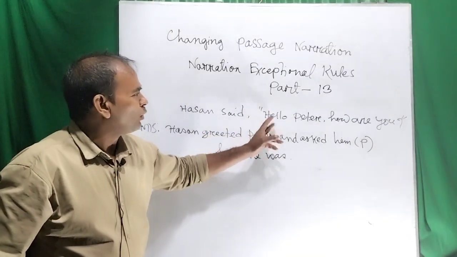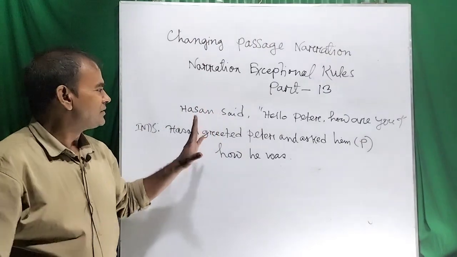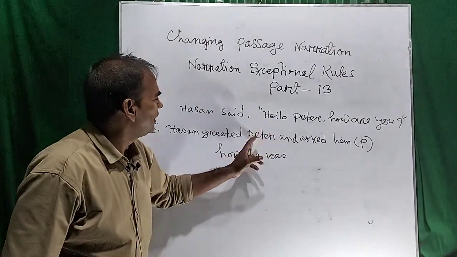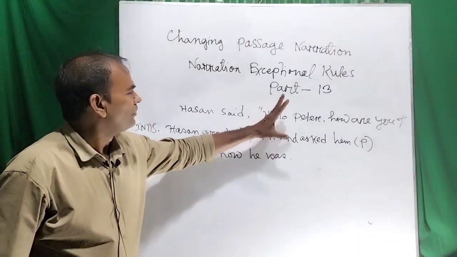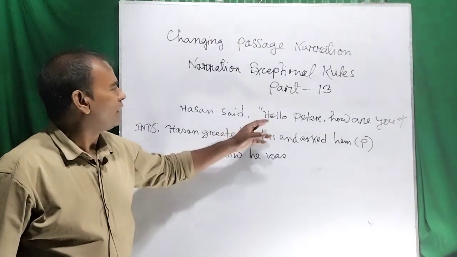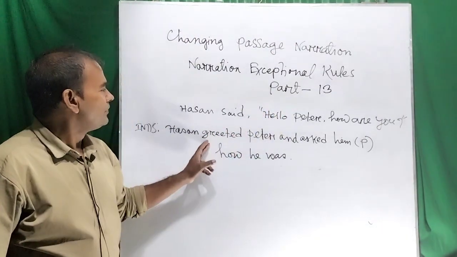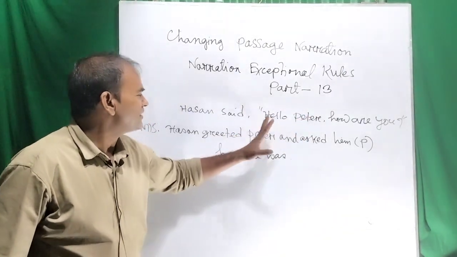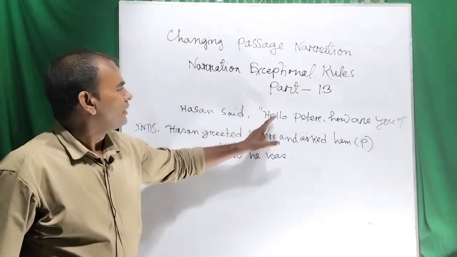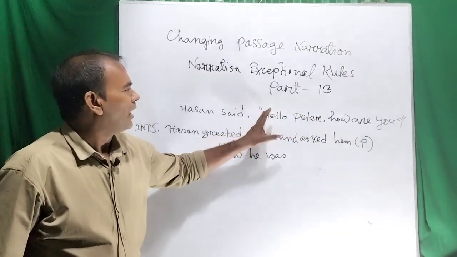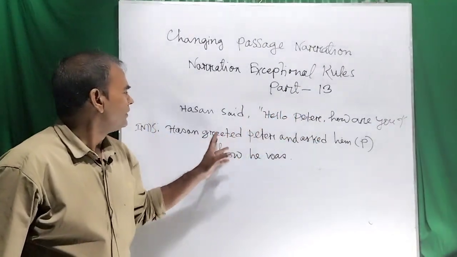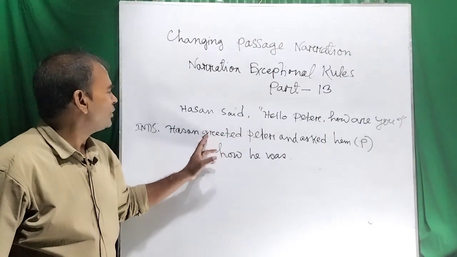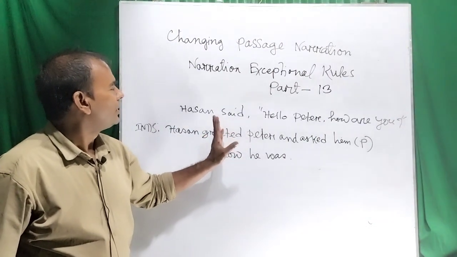And this word hello is omitted from the indirect speech. In the indirect speech, we just use greet instead of hello, and after greet, the proper noun will be set. So you see this proper noun Peter after hello, and instead of hello I have used greet, and after greet I